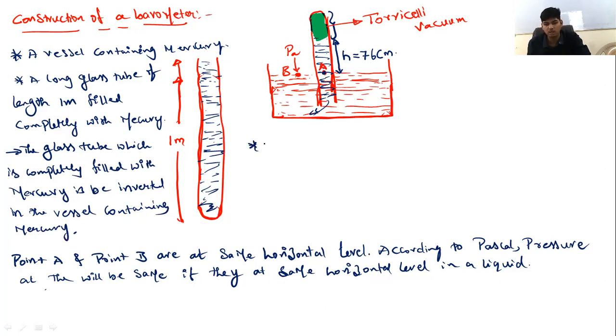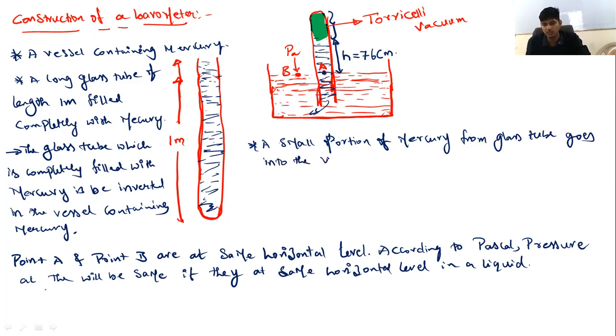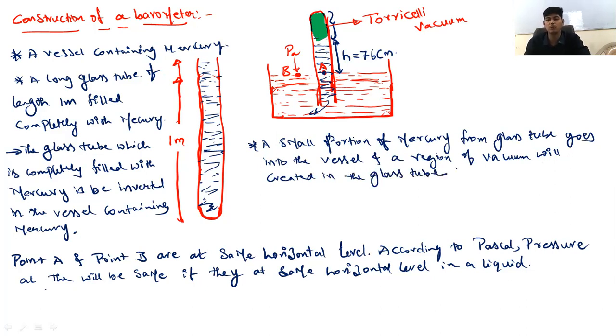Once this is done, a small portion of mercury from the glass tube goes into the vessel, and a region of vacuum will be created in the glass tube, and this region of vacuum is called as Torricelli vacuum.